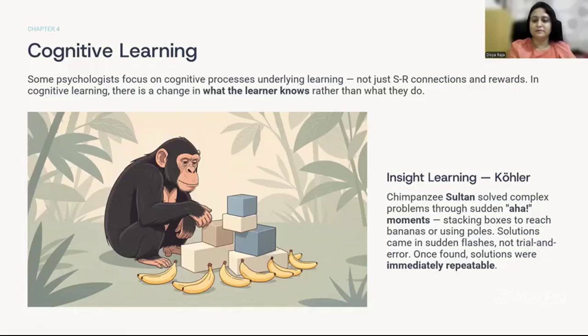So the experimenter Kohler saw that solutions came in sudden flashes, not just trial and error. And these solutions, once found, were immediately repeatable. They could use these solutions to solve similar problems. So that is insight learning. It happens all of a sudden.